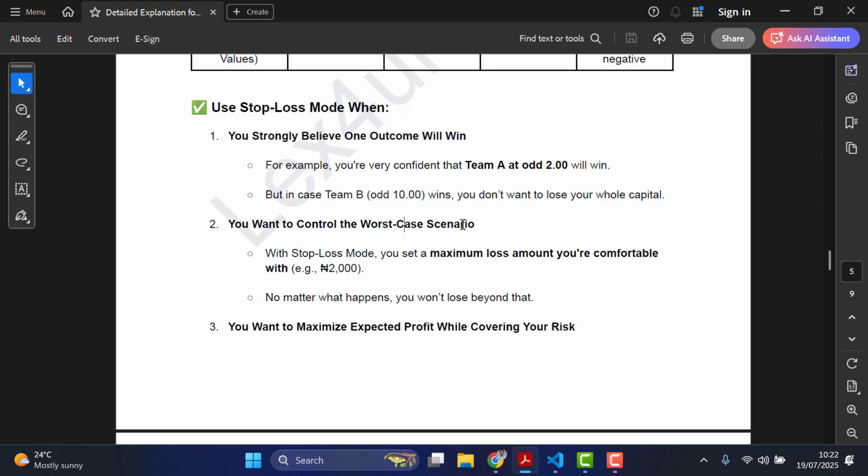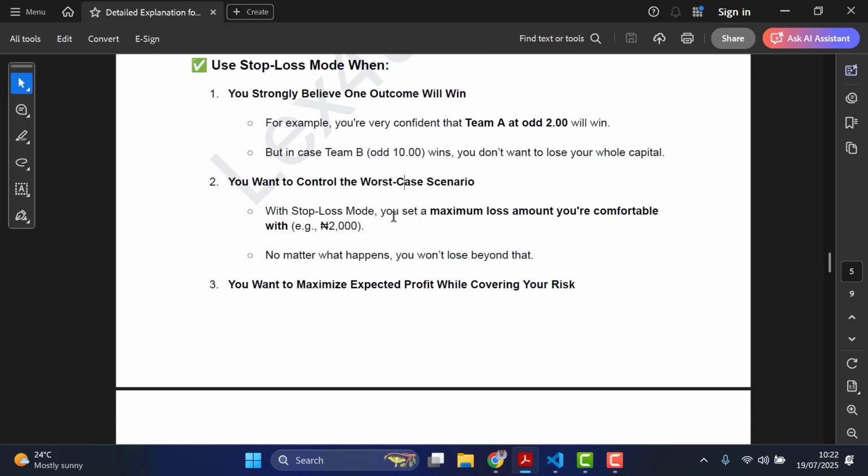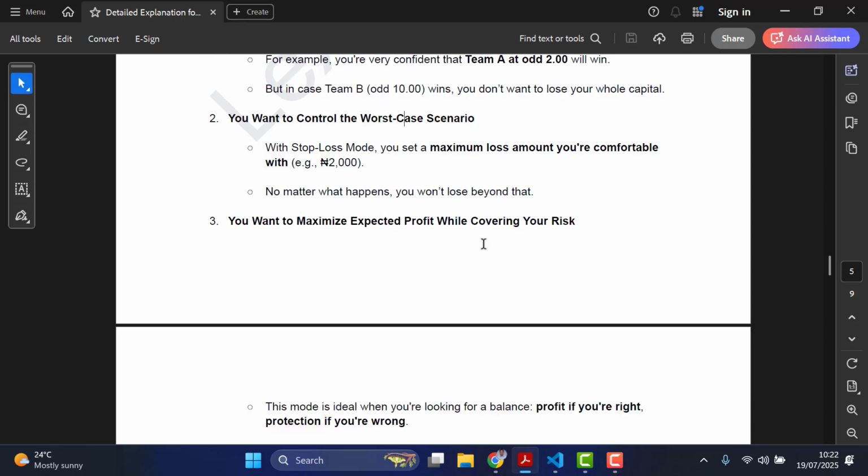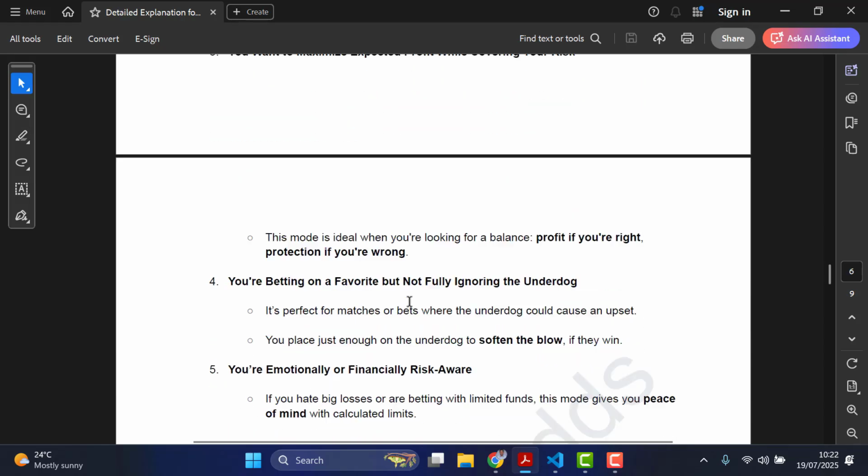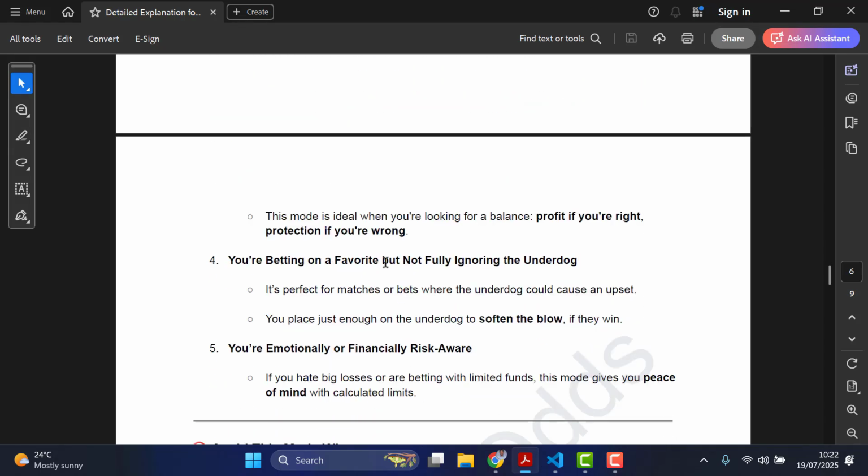So instead of doing it that way, it suggests that why don't you try to look for a way whereby you can get at least, instead of losing all, if it doesn't go your way, you can get at least half of that your capital back in a way. So that is the idea this is bringing for you. So you want to maximize expected profit while covering your risks. Okay, so you are betting on a favorite, but not fully ignoring the underdog, just like the way Chelsea and PSG played.